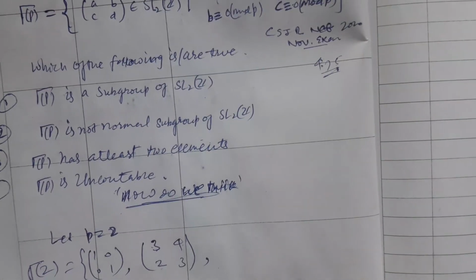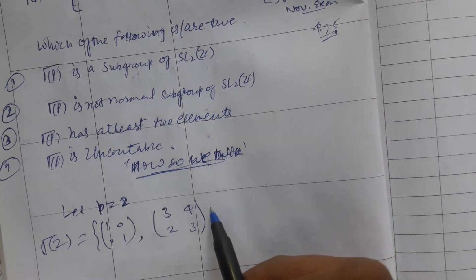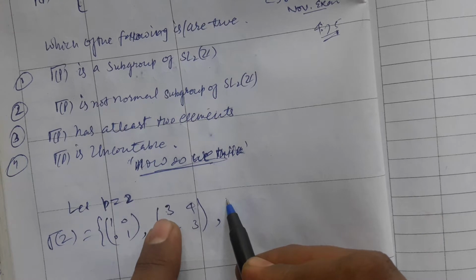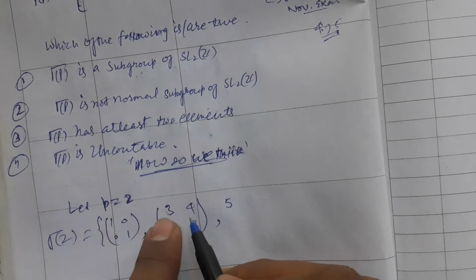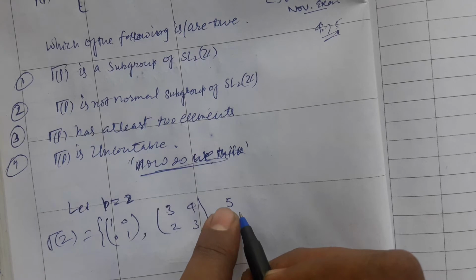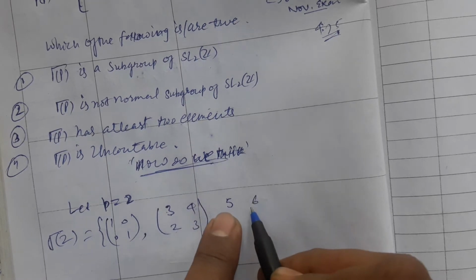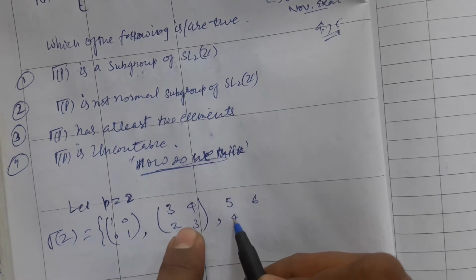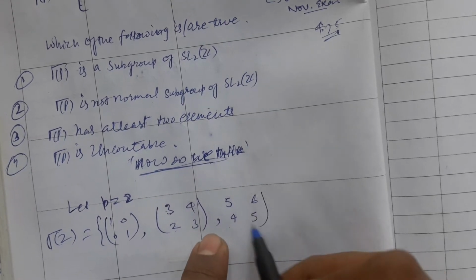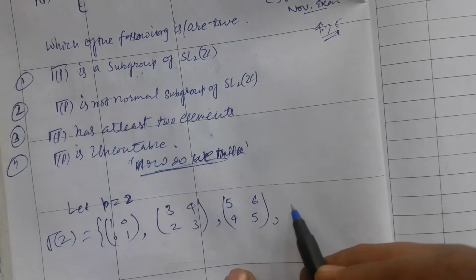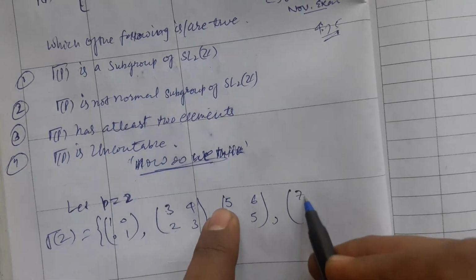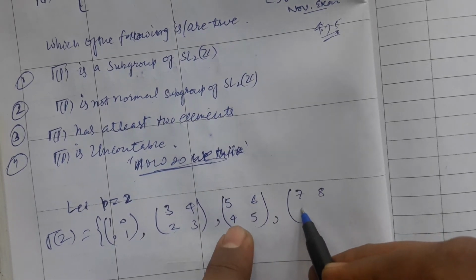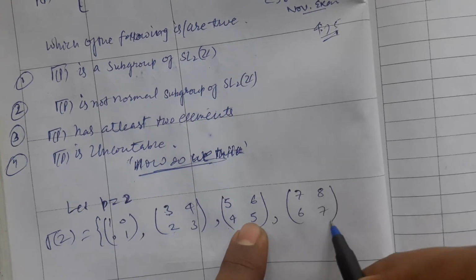Similarly like this we can write here: adding 2, 1 becomes 3, 3 becomes 5, and adding 2, this becomes 6. Here 2 plus 2 becomes 4, and here 3 plus 2 is 5. Adding 2, there is another matrix. If here is 5, make it 6. Here is 7, make it 8. Here is 4, make it 6. Here is 5, make it 7.